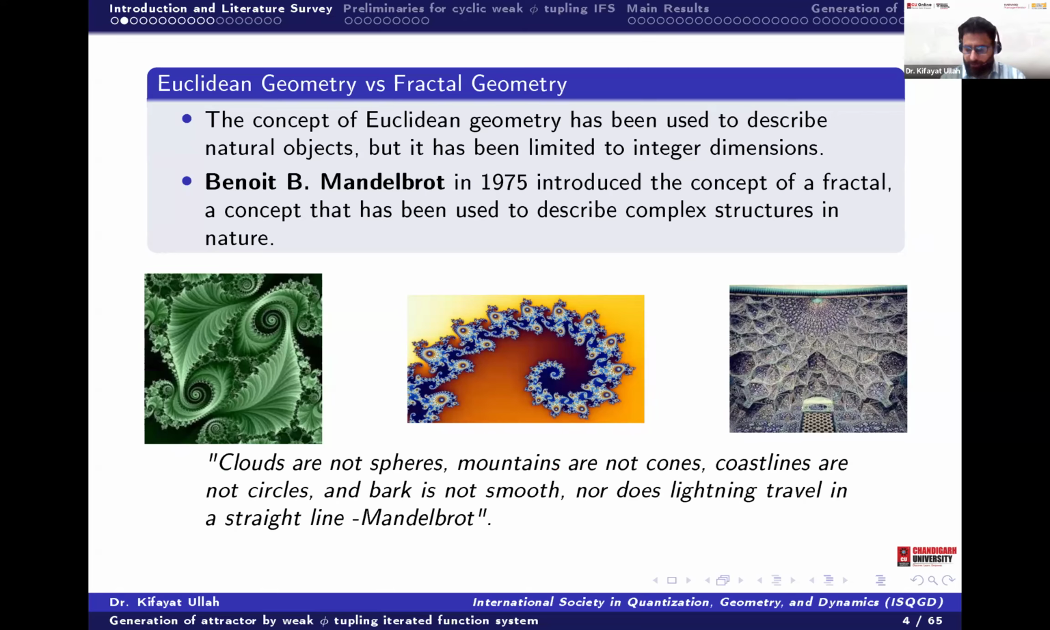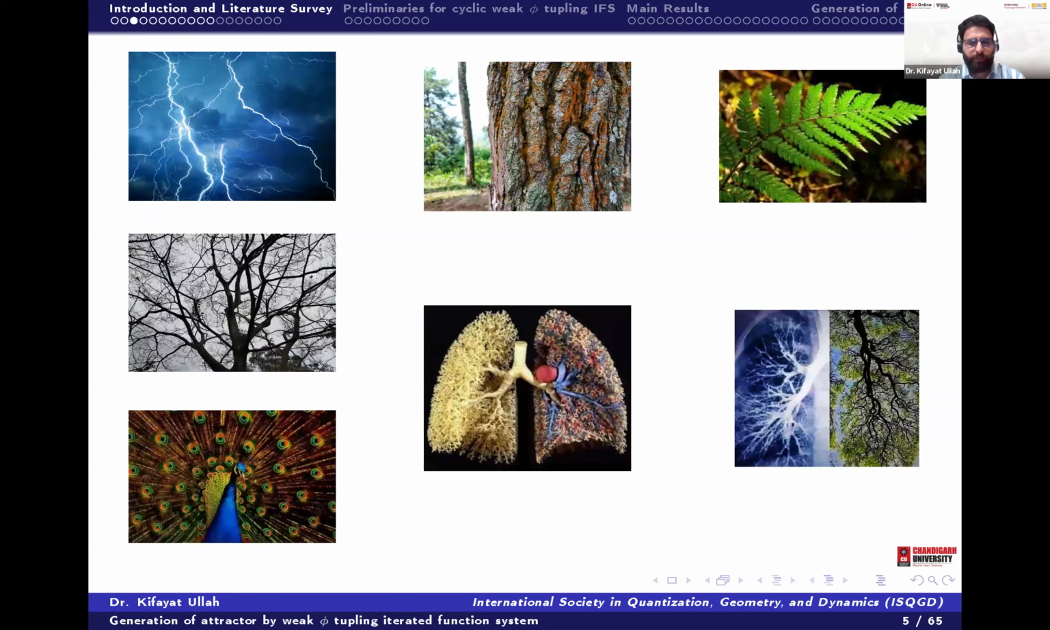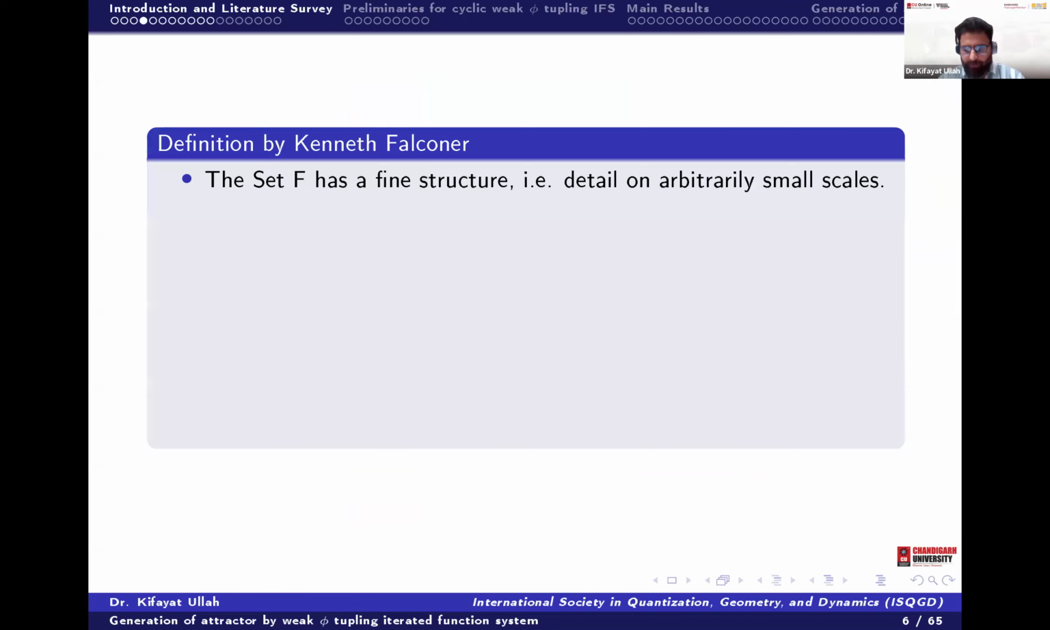Here is a very important quote of Mandelbrot: clouds are not spheres, mountains are not cones, coastlines are not circles, bark is not smooth, nor does lightning travel in a straight line. If we look at lightning and all other natural objects, every one is very complex. We can approximate these with Euclidean geometry, but that's not enough. That approximation will not be that correct, and has an error that is more than what we get when we approximate it by fractals.